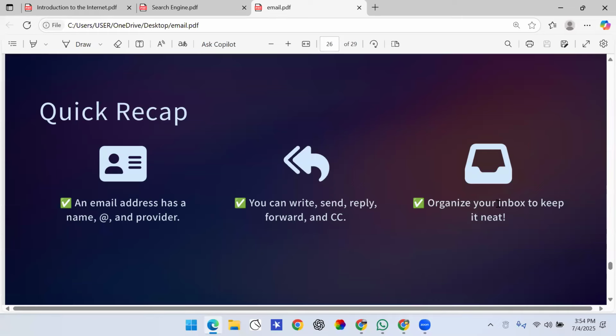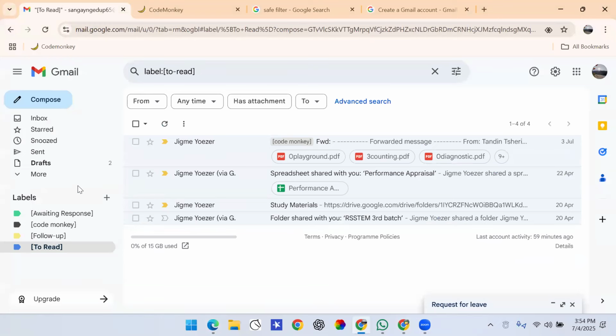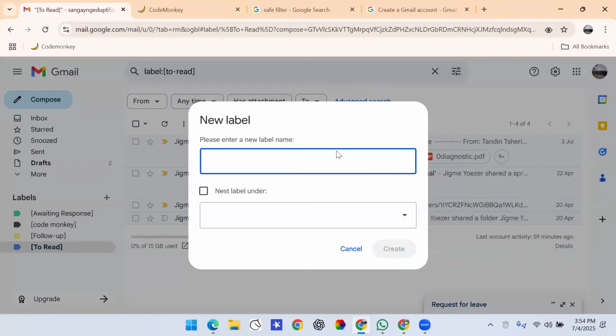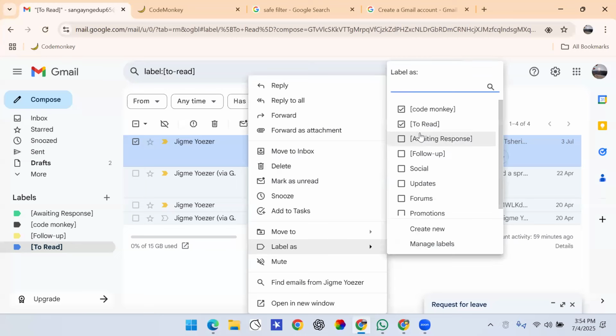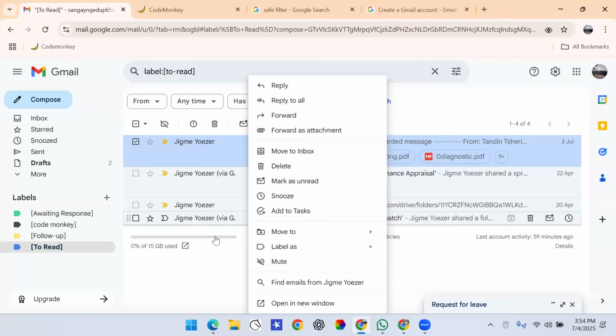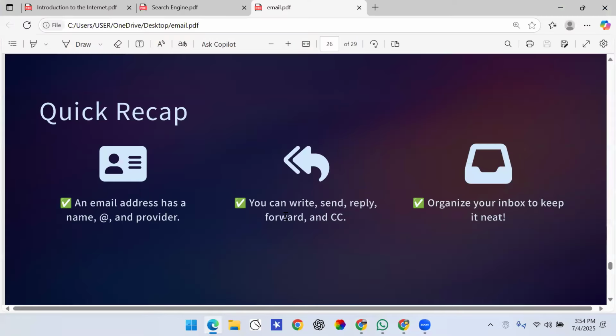And you can organize your inbox like I showed you. You have this labels option, so you can categorize into any topic that you want to, and then you can go to your inbox, press on it, label, and simply put them neatly. So it's like putting your books in a shelf in a very neat manner.